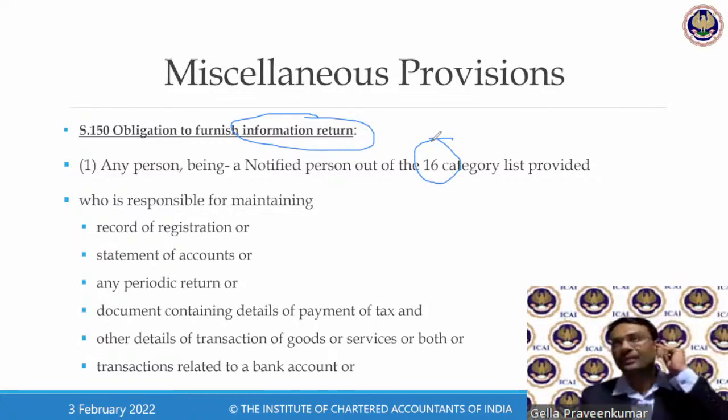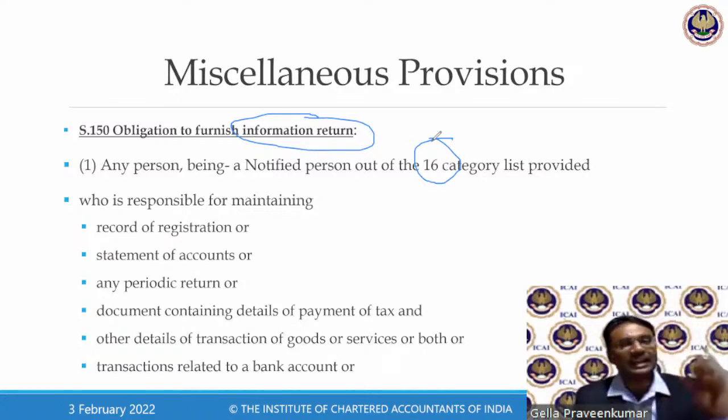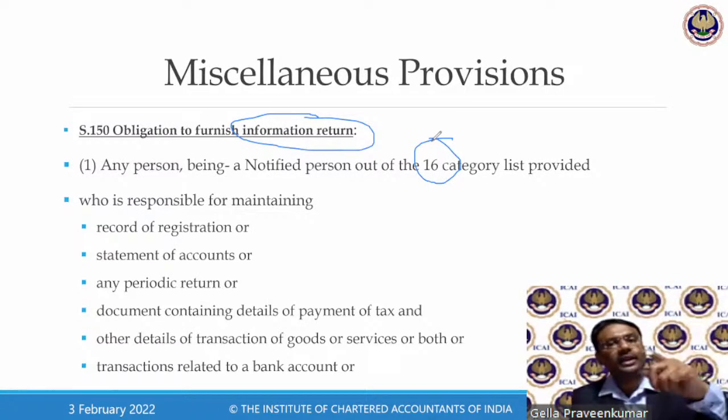For example, say Namita is registered in Maharashtra, Naveen is registered in Karnataka, and Geeta is registered in Kerala. A GST officer who is doing the audit of, say, Geeta's books of accounts gets to know that Geeta purchased certain items from Naveen and has also made some purchases from Namita.